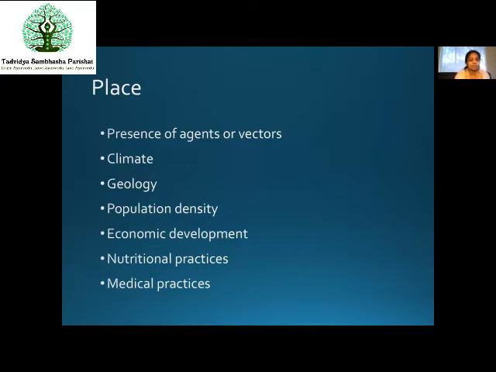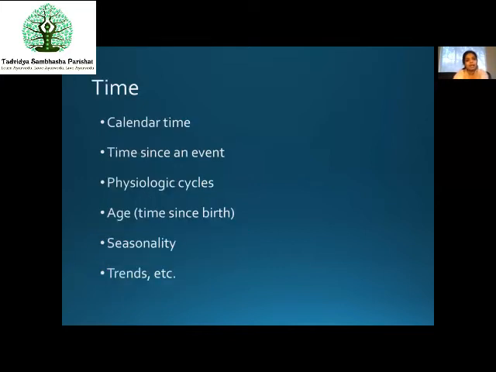So this is about place. Now let us understand about the time factor. We'll go into a little bit of details about the time factor. So time, a lot of things like maybe calendar time, that is year wise, or time since an event, like last pandemic when it occurred. Since then, what is the time period spent? Whether there is a pattern, say for example every 100 years we are getting pandemic or something. So like that.